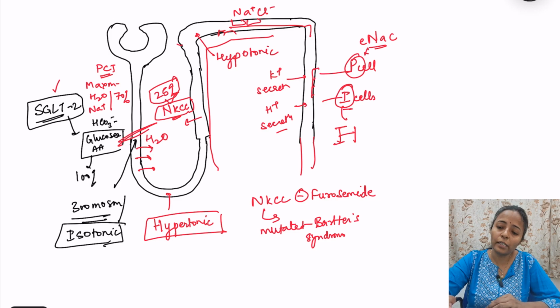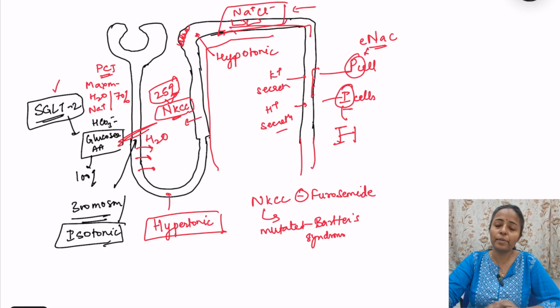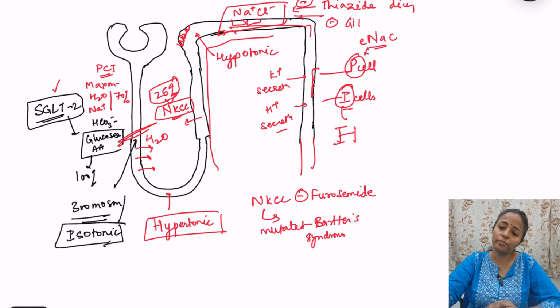Then I told you that at the junction of the thick ascending limb the macula densa cells are present, and this NaCl transporter which is present in the distal convoluted tubule is blocked by thiazide diuretics, and it is mutated in a condition known as Gitelman syndrome.